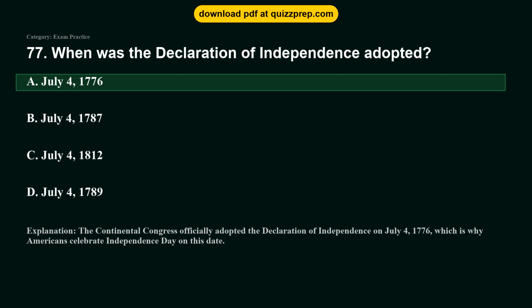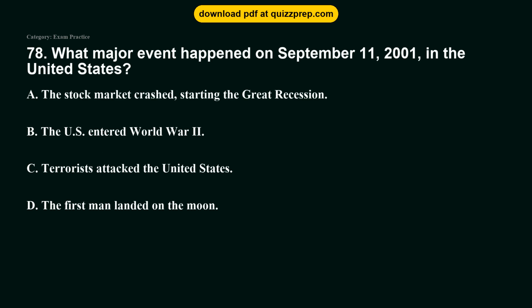The Continental Congress officially adopted the Declaration of Independence on July 4, 1776, which is why Americans celebrate Independence Day on this date. Question 78. What major event happened on September 11, 2001, in the United States? Option A. The stock market crashed, starting the Great Recession. Option B. The U.S. entered World War II. Option C. Terrorists attacked the United States. Option D. The first man landed on the moon.